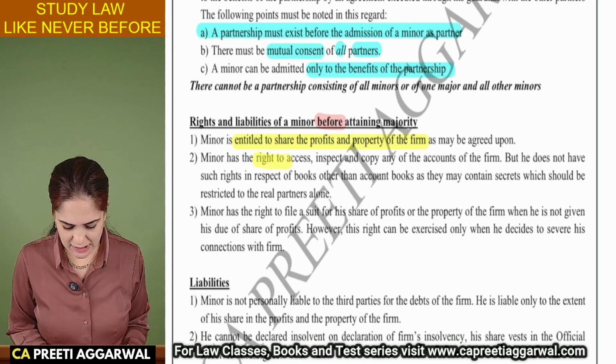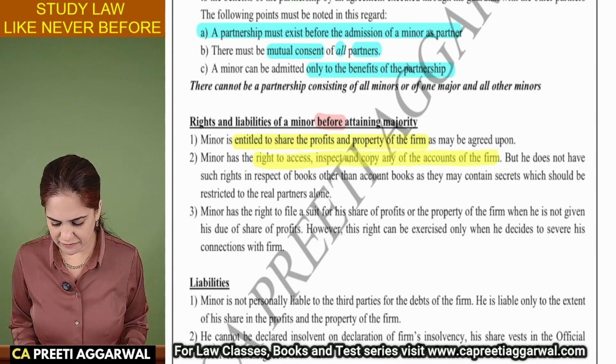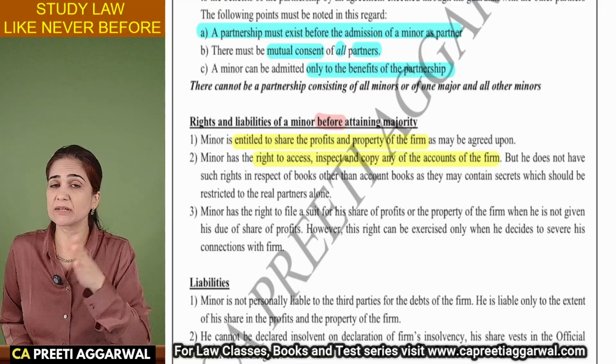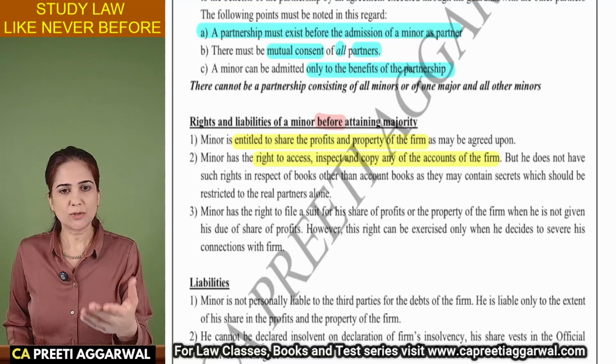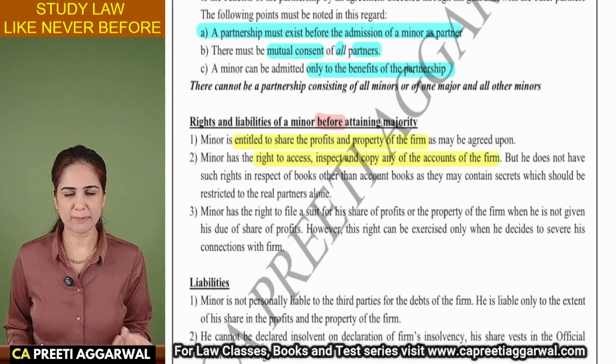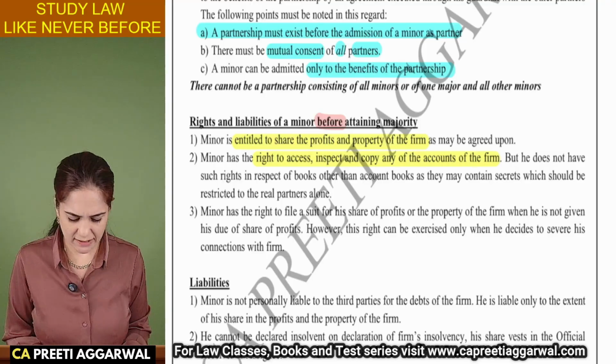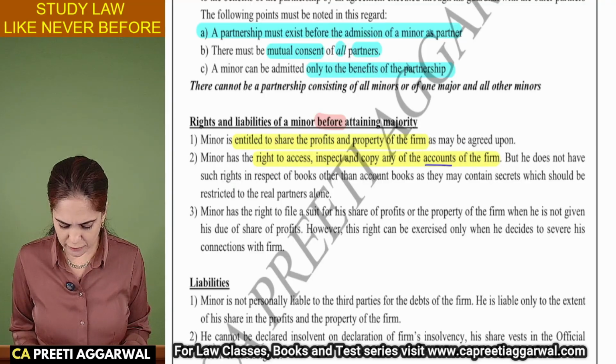He has the right to access, inspect, and take copies of the books of accounts of the firm, but he does not have any right as far as other books are concerned, because they may contain secrets and a minor may be influenced to share those secrets by sharing the books. So he only has access to the books of accounts of the firm.